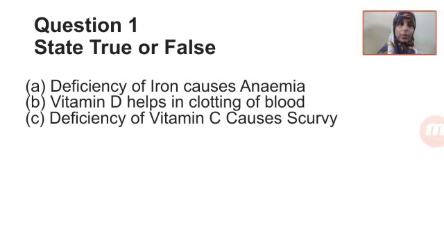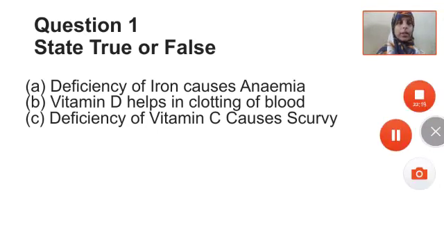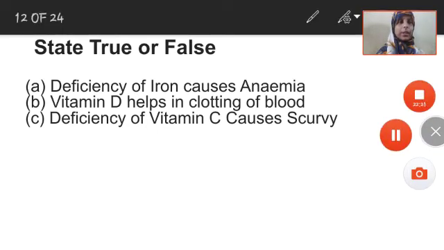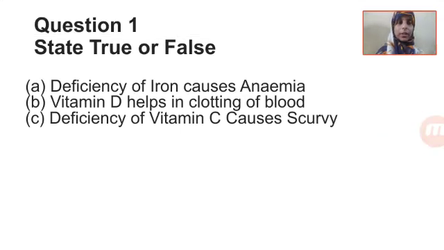Copy the third question, that is C. Deficiency of vitamin C causes scurvy. Scurvy spelling, it is a disease, SCURVY, scurvy. So what do you think deficiency is? We were talking about it in the previous video that I have provided the link to, go and check out that video too. So let us now see the answers.